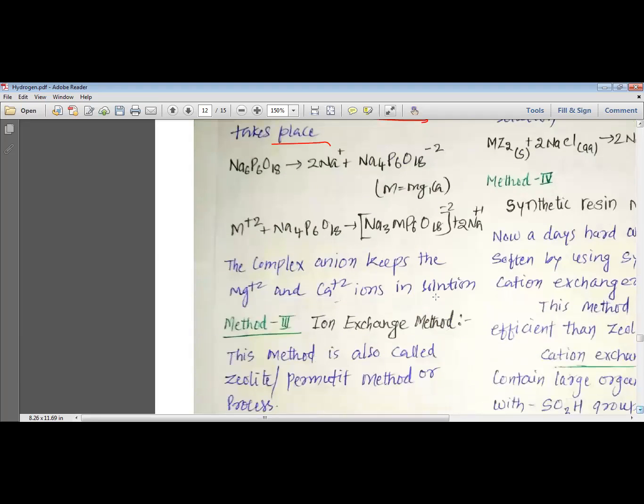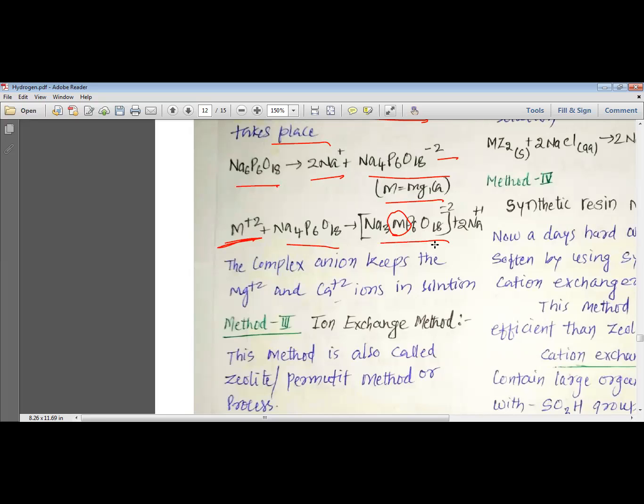Let us see. This hexametaphosphate is turned into 2Na plus ions and Na4P6O18 minus ion. Here M is magnesium or calcium. These magnesium or calcium plus 2 ions, when they react with this hexametaphosphate ion, are trapped by making a complex compound.